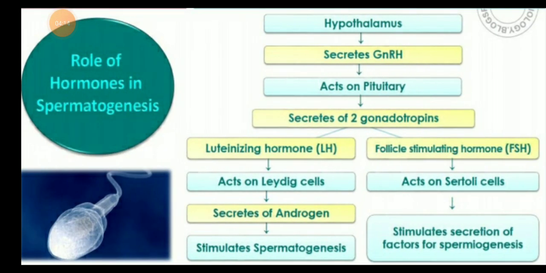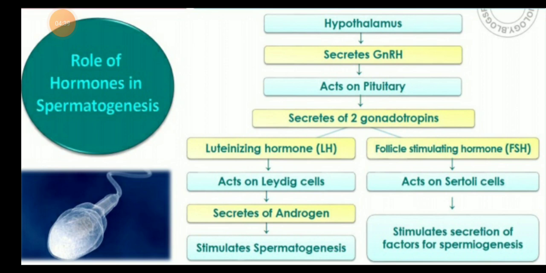So children, what is the role of hormones in this process? Spermatogenesis is a very important process in which various types of hormones are involved. First, the hypothalamus secretes the GnRH hormone.